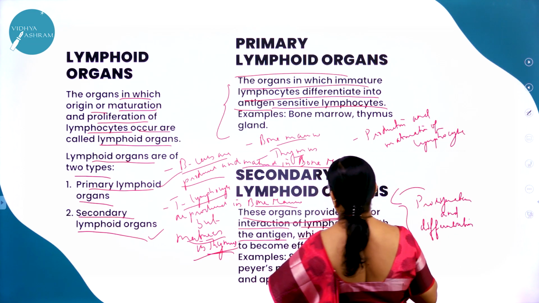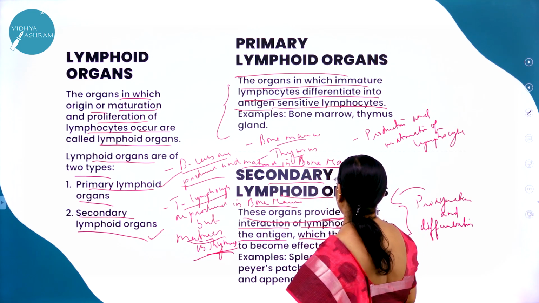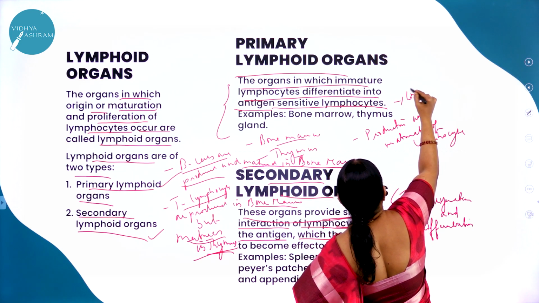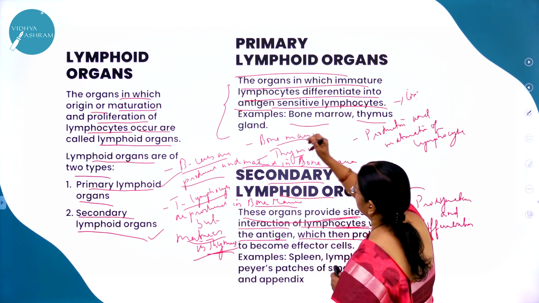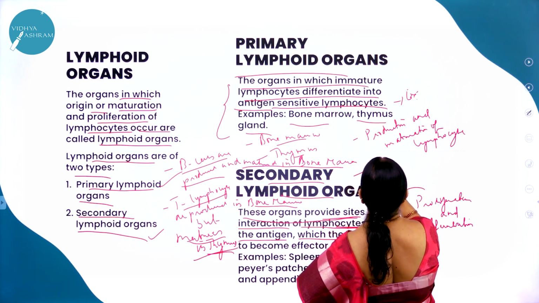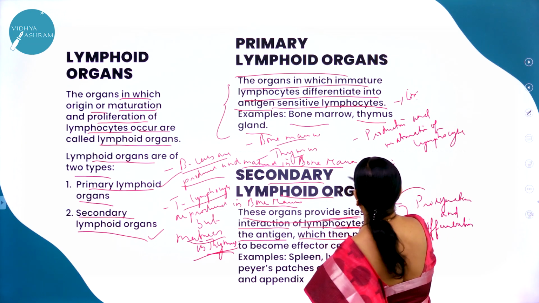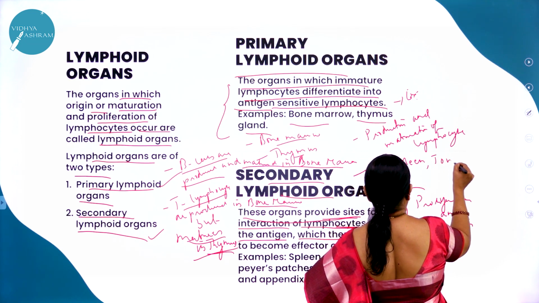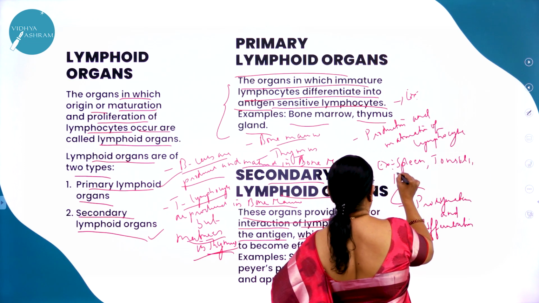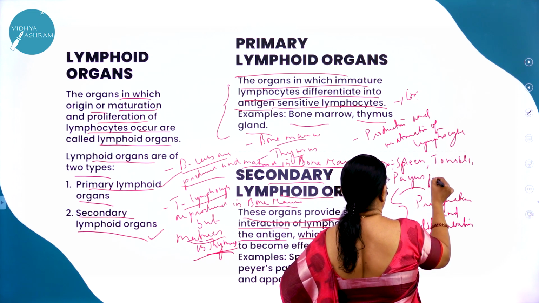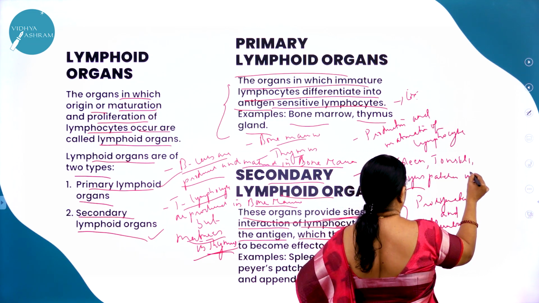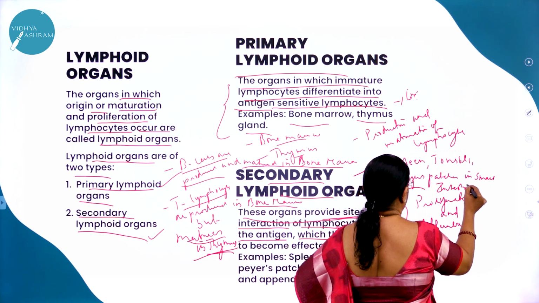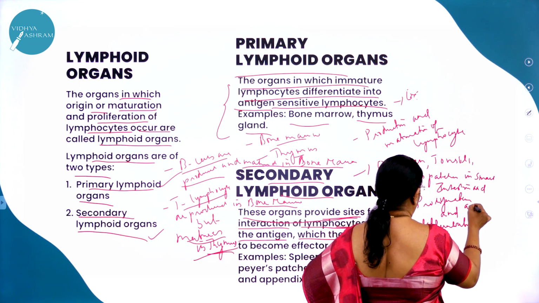Takes place in these organs, that is, the secondary lymphoid organs. So what are the examples you are going to give? The examples for the primary lymphoid organs are already here: bone marrow and thymus gland. Here the examples for the secondary lymphoid organs include spleen, tonsils, Peyer's patches in small intestine, and also appendix.